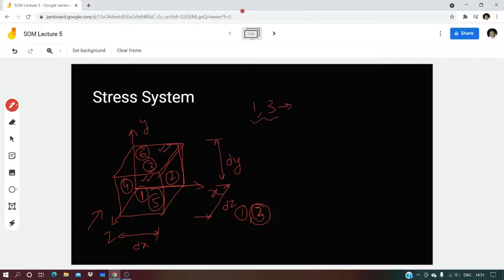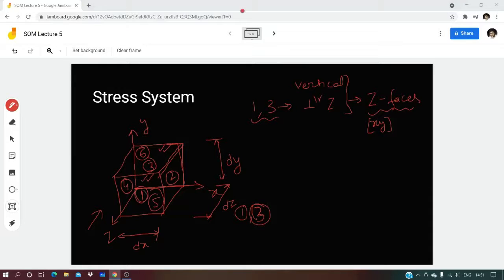Both of them are vertical, and their normal is perpendicular to the z axis. So these we call z faces, or faces whose orientation is perpendicular to z direction. A z face is basically in the xy plane, right? So it is either in the xy plane or parallel to the xy plane.